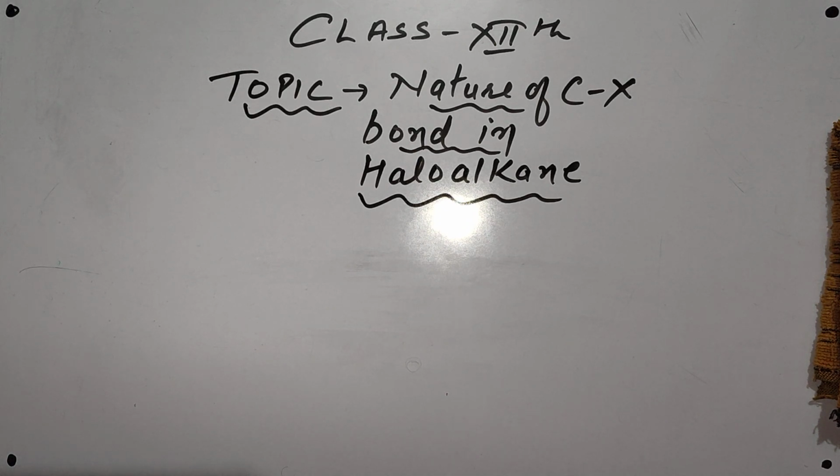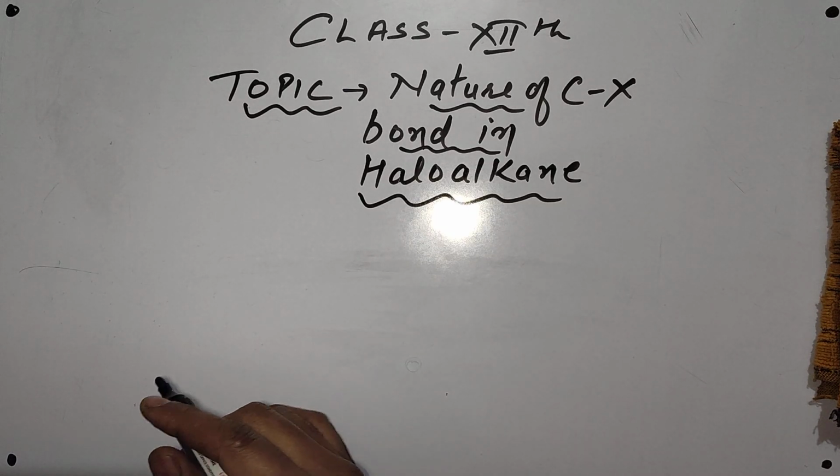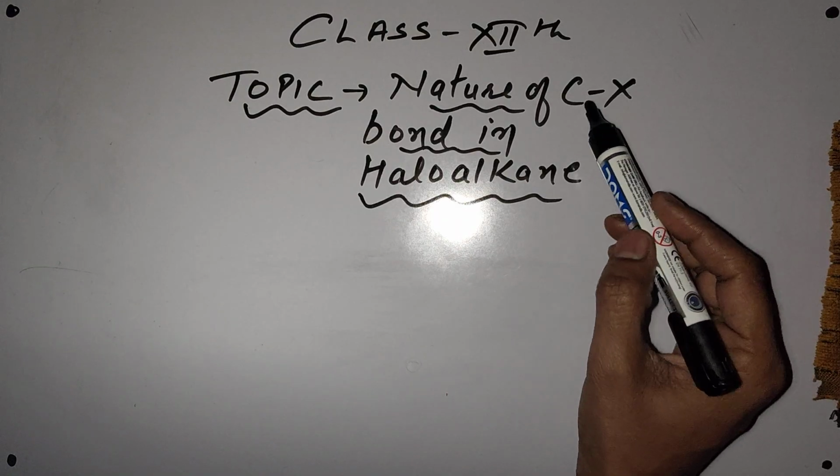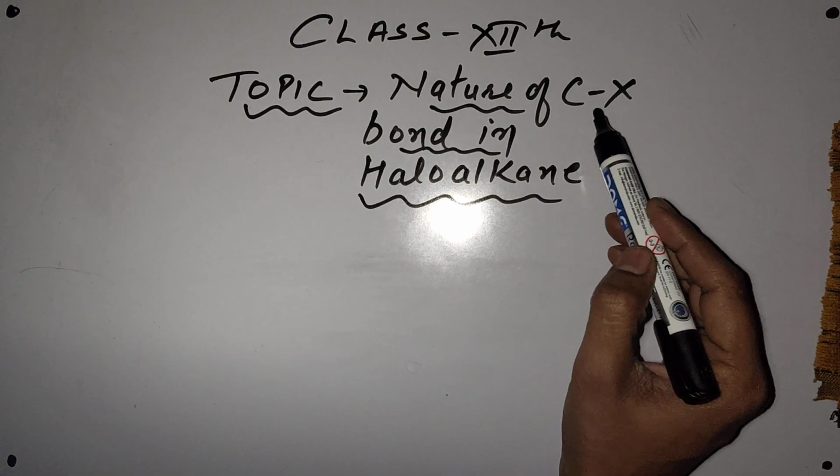Hello everyone. Class 12th, topic name: Nature of C-X bond in haloalkane. As we already know what haloalkanes are: alkane hydrogens are substituted by halogen atoms, and the organic compound is known as haloalkane. Now, in this topic, we are going to discuss the nature of the C-X bond.